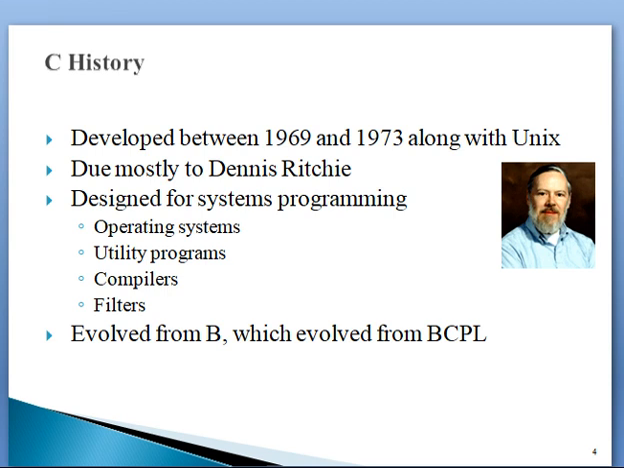The history of the C language. The C language was developed by Dennis Ritchie in 1972. It was developed for Unix, designed for system programming like operating systems, utility programs, compilers, and filters. This C language evolved from the B language, which evolved from the BCPL language.